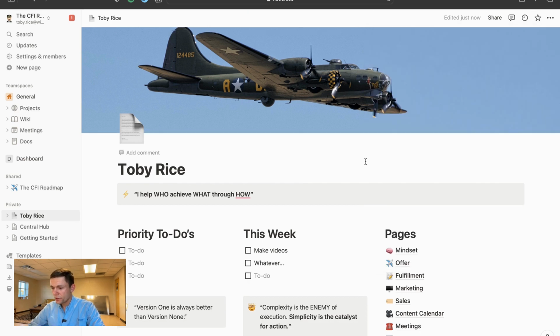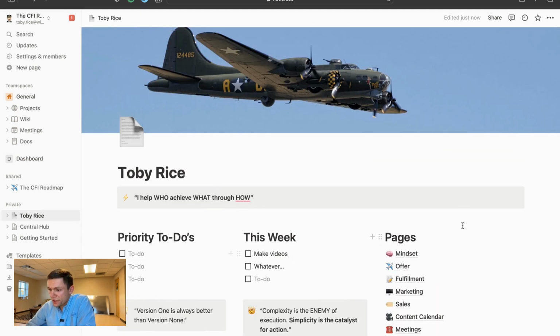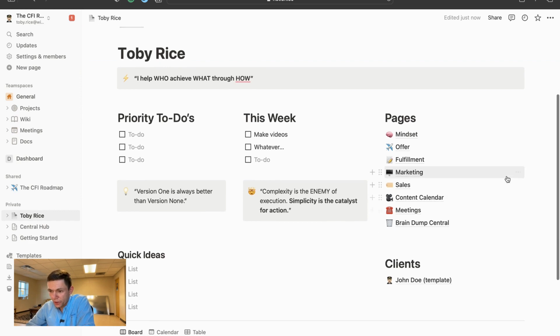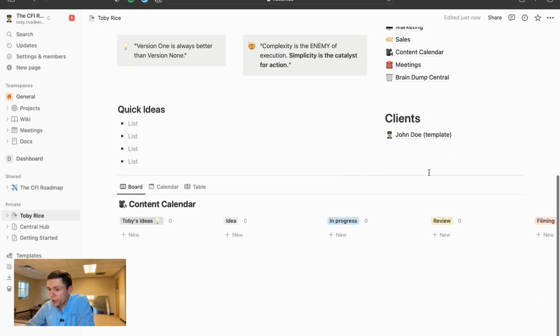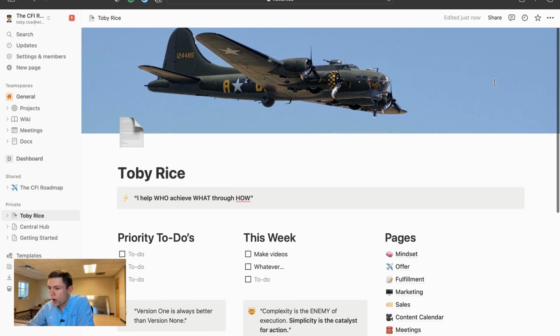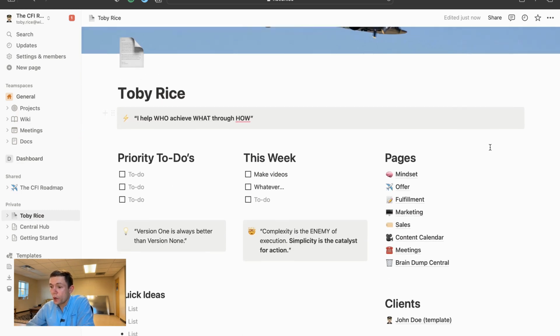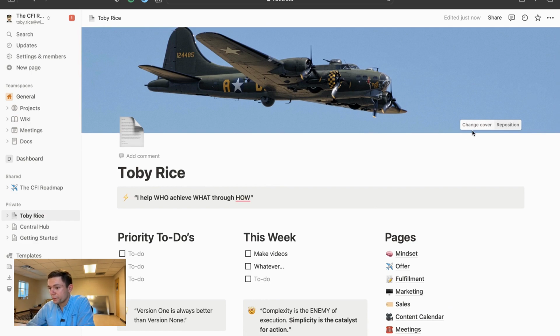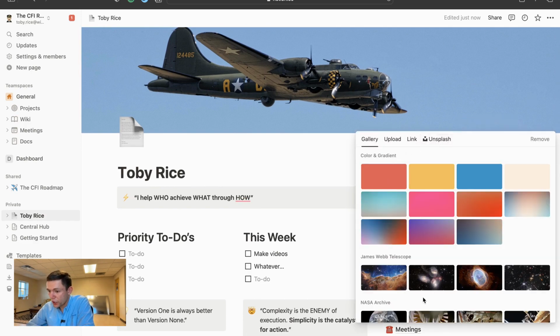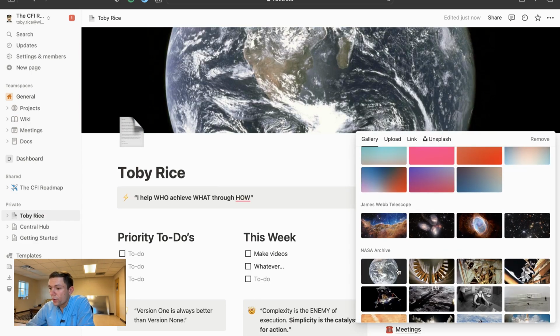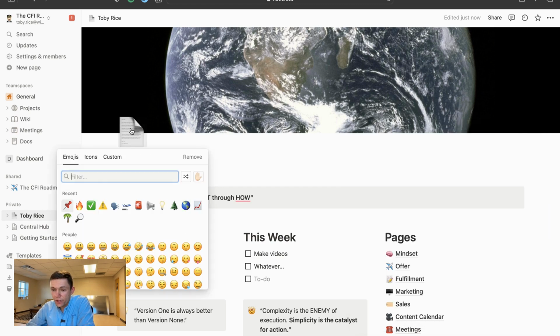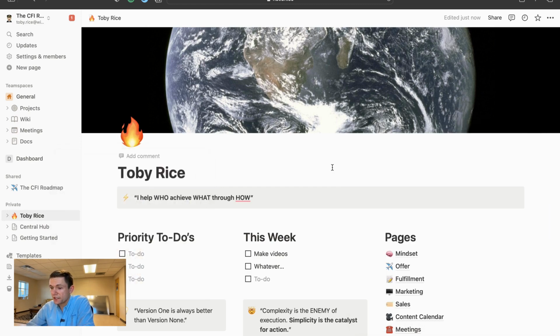Now, as far as this Notion page is concerned, this Notion page is designed to give you a place to put your to-do lists, your ideas, list your clients, have a content calendar to organize all your videos, putting in notes, all that kind of stuff is going to be found in your Notion page. This is completely customizable. You can change the cover, you can change the color, you can put in whatever you want. It does not matter. Change the emojis, change the icons, does not matter. You can put it all on here, completely customized to yourself.